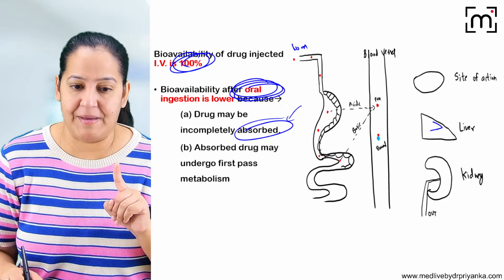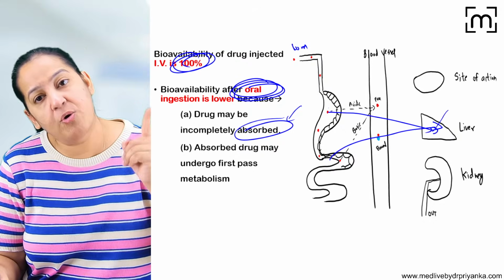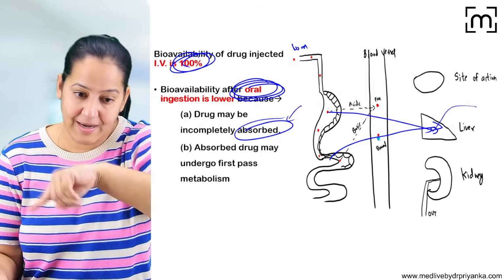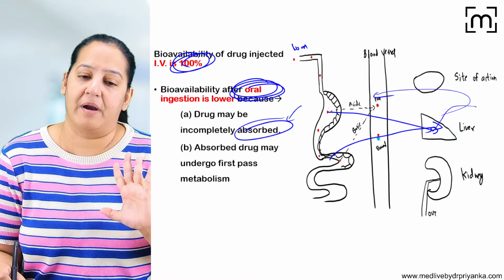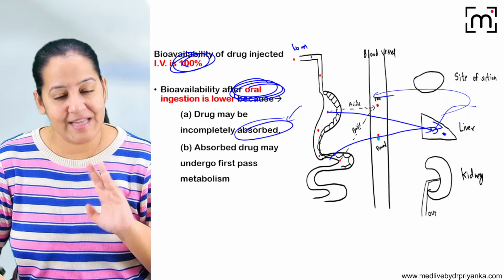That is known as first pass metabolism. So the drugs first go in the liver, and from the liver, it will go to the heart, and from the heart, it is coming back to the blood. So this is known as first pass metabolism. Listen, the liver contains enzymes that metabolize the drug.